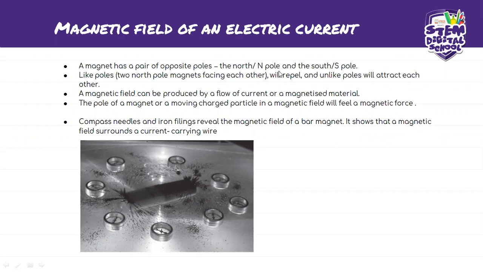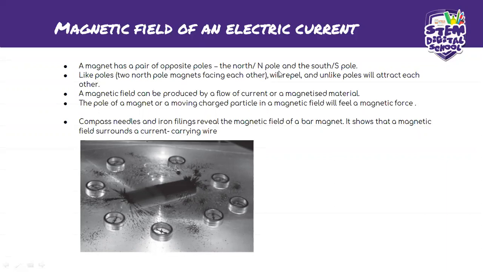A magnet has a pair of two opposite poles, the north and the south pole. So when you put two poles that are alike together, two north poles, magnets facing each other, they will repel, and unlike poles will attract each other. This is similar to the electric field, but in this case, it's with the magnets. It's not the charges. It's the magnets. So if they are both north, they will repel each other. They will not attract each other.